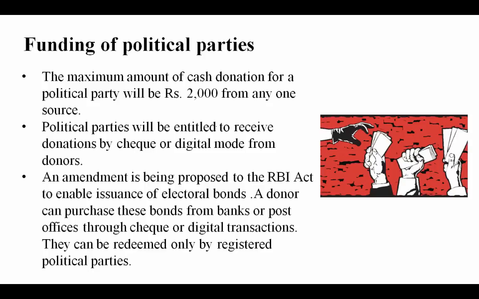Now let's see the funding of political parties. The maximum amount of cash donation for a political party will be rupees 2000 from any one source. So only 2000 rupees can be donated by cash. Political parties will be entitled to receive donations by cheque or digital mode from donors. An amendment is being proposed to the RBI Act to enable issuance of electoral bonds. A donor can purchase these bonds from a bank or post office through cheque or digital transaction. They can be redeemed only by registered political parties. So the only thing you need to remember is 2000 rupees, the maximum cash donation for a political party from any one source.